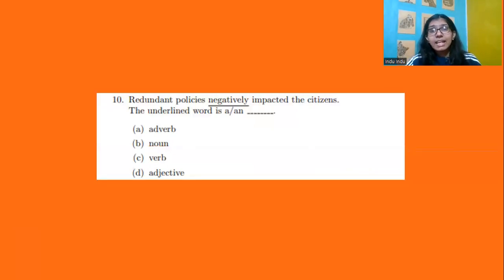Redundant policies negatively impacted the citizens. Redundant policies, how did they impact the citizens? Negatively. That is, it qualifies the verb impacted. That is, it is an adverb, the first one.